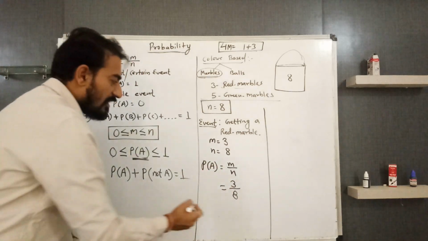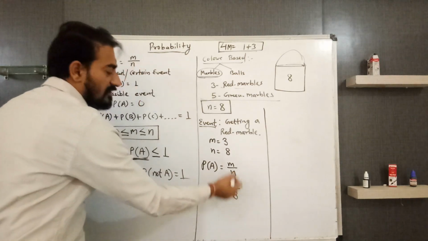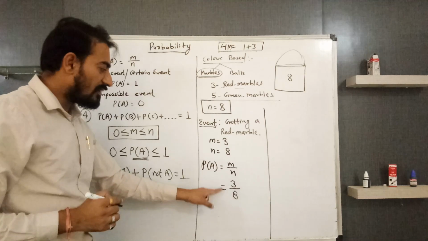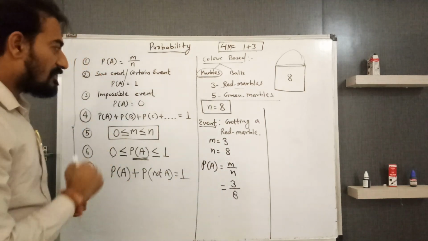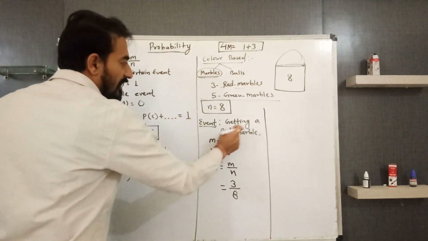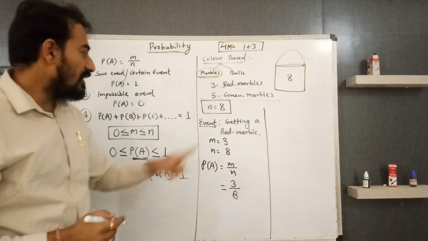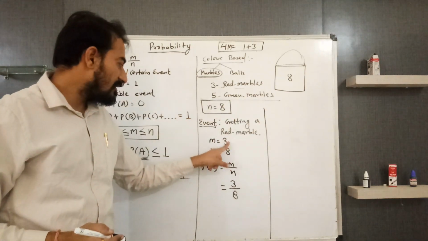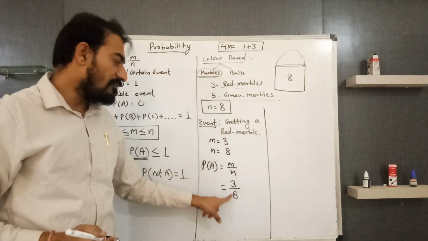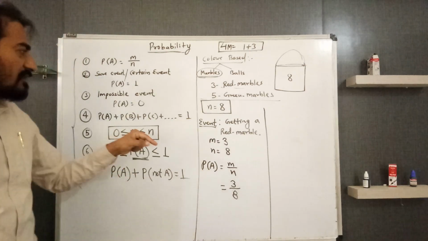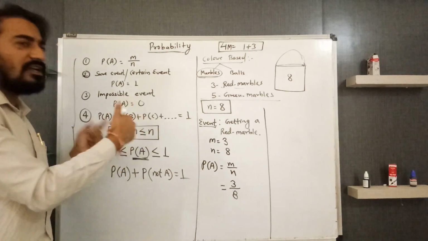So this is the standard form of a rational number, and this is our required answer. Next, instead of getting a red marble, if I ask you for getting a green marble, then M will be 5, and the probability will be 5 by 8.